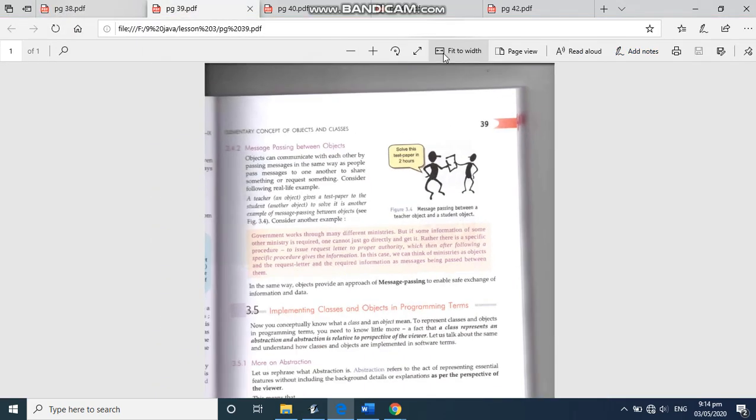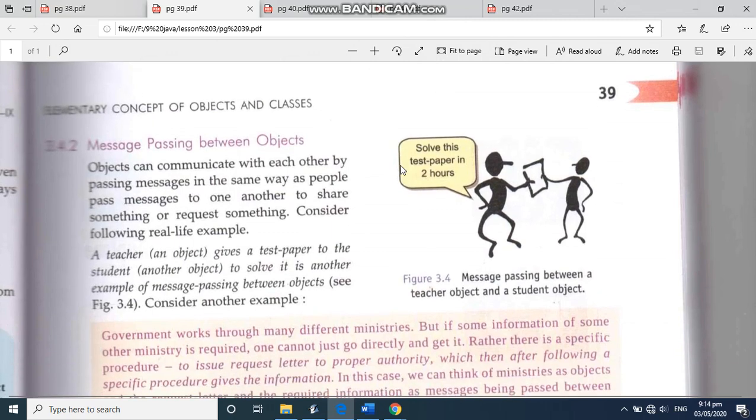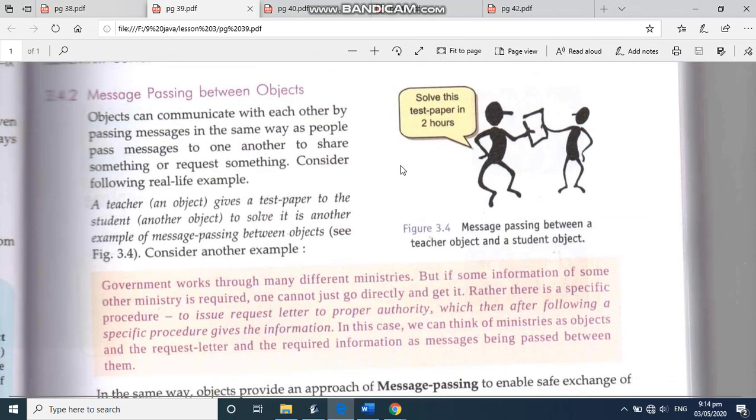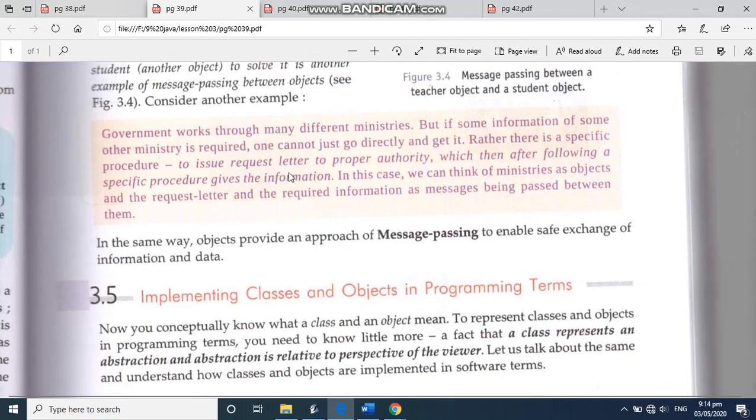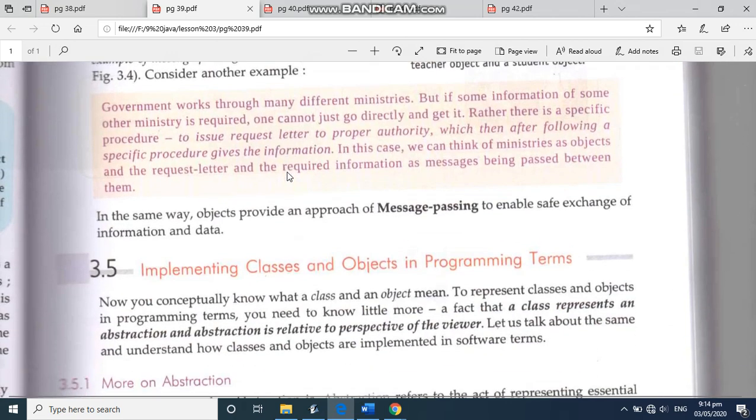Then next, we have message passing between objects. Objects can communicate with each other by passing messages. Now see the example. A teacher gives a test paper to the student to solve it. This is another example of message passing, right? So we pass some message to the other object. Only this much you have to learn here.